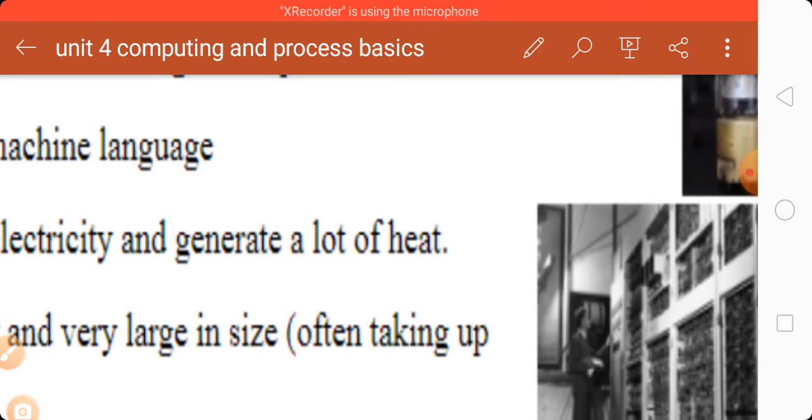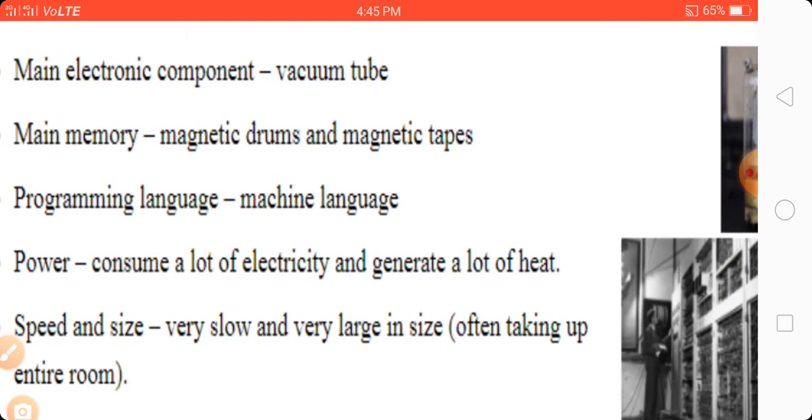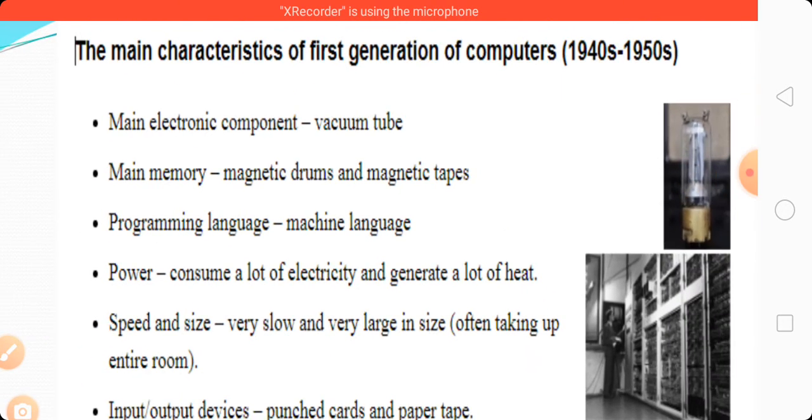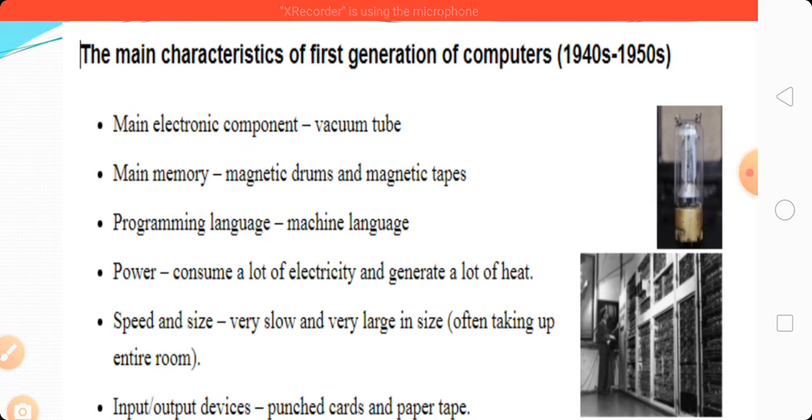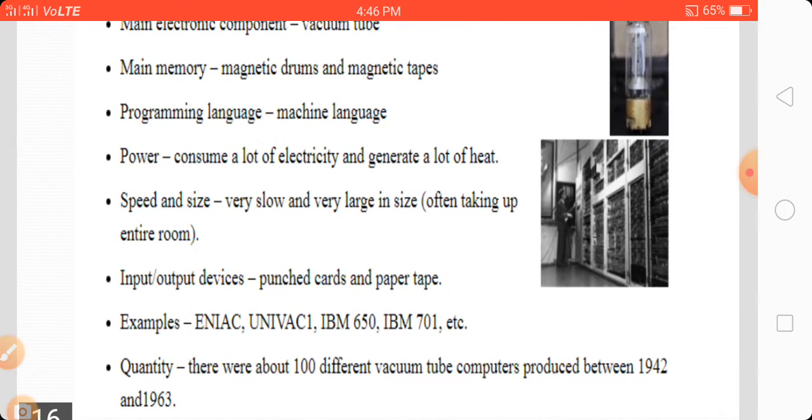The programming language is machine language. It consumes a lot of electricity and generates a lot of heat. Speed is very slow and it is very large in size, often taking an entire room. Input and output devices are punch card and paper tape.